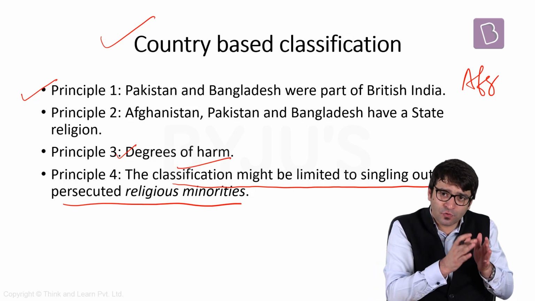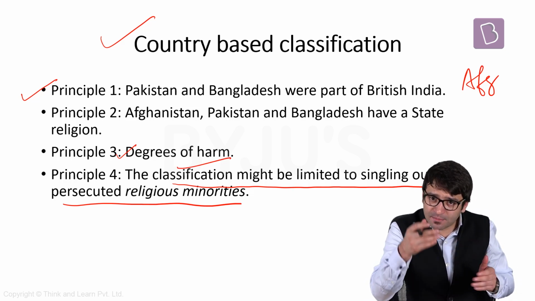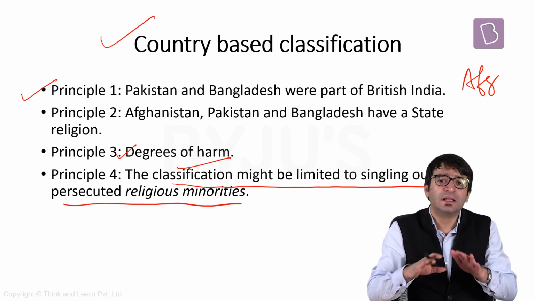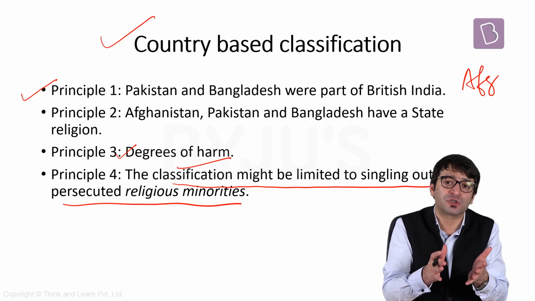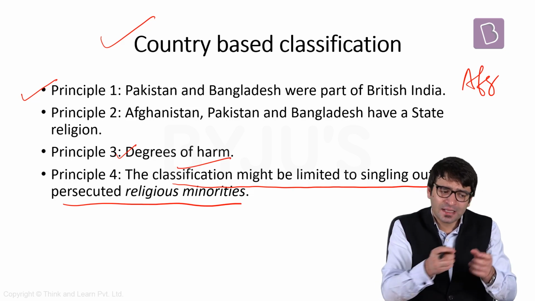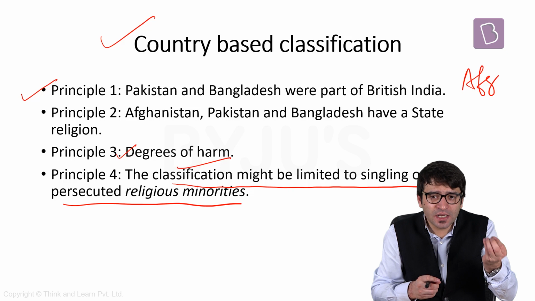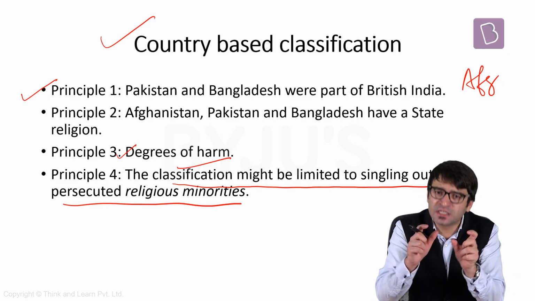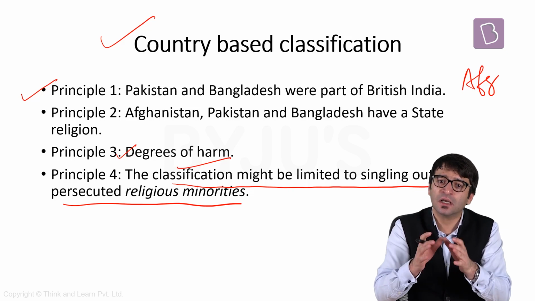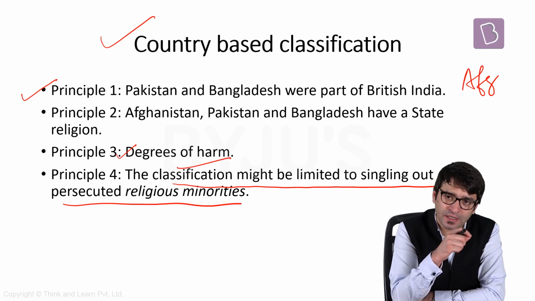And all these four grounds, which will be presented by the government before the judiciary, do not stand the test of judicial scrutiny. CAB is unconstitutional. That's what critics say. That means critics say the manner in which the government has chosen these three countries is wrong. It is not a reasonable classification. It violates Article 14 of the Constitution of India.